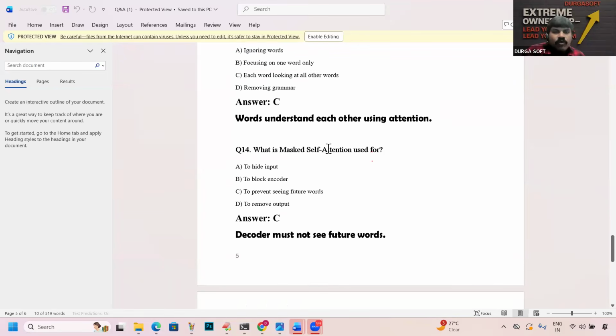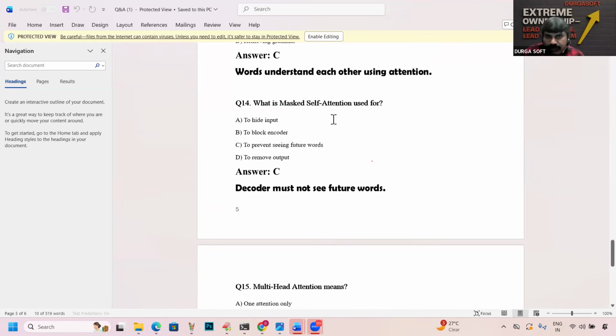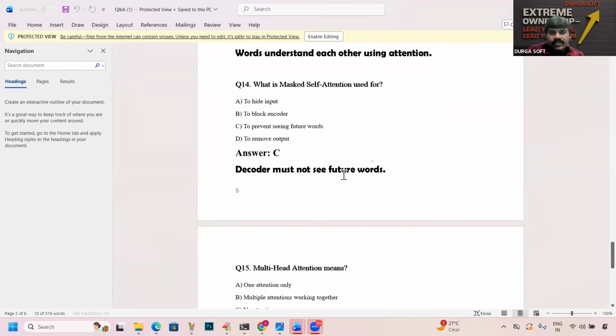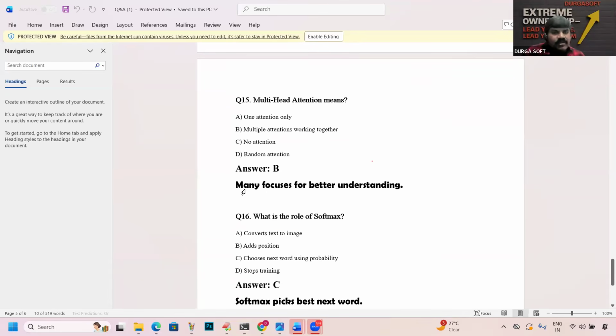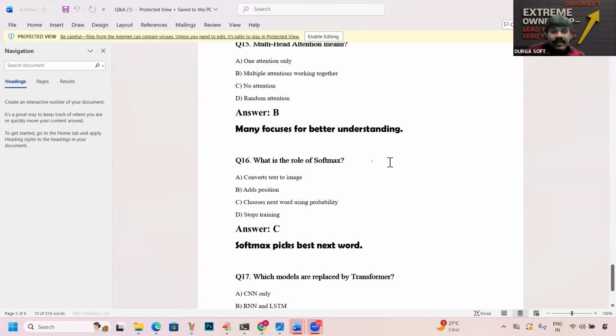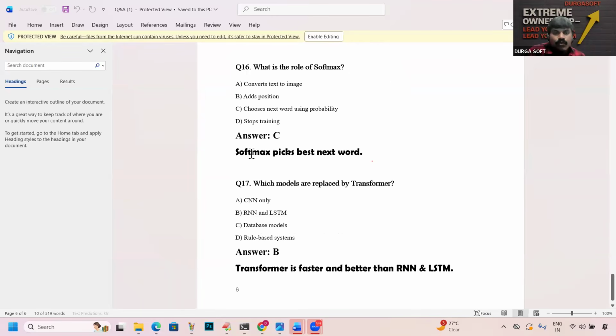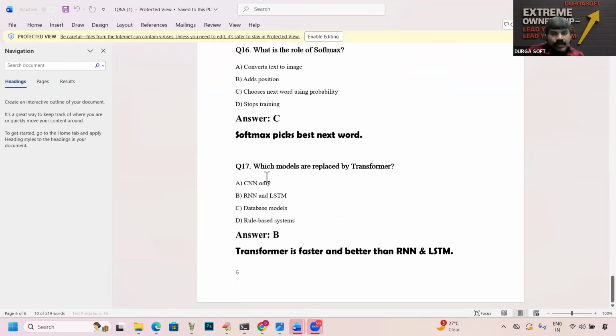What is masked self-attention used for? The decoder must not see future words. Multi-head attention means many focuses for better understanding. What is the role of softmax? Softmax picks the next word.